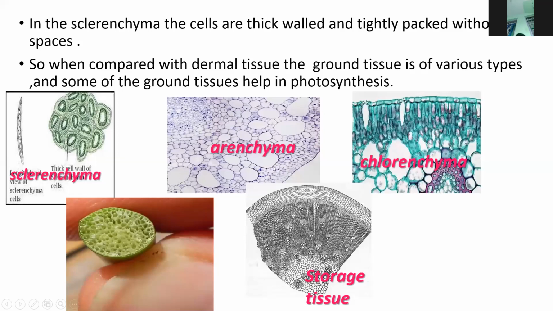This is the parenchyma, this is the chlorenchyma, and this is the storage tissue. Ground tissue is also called storage tissue. Why is it called storage tissue? It stores food material, water, and some other